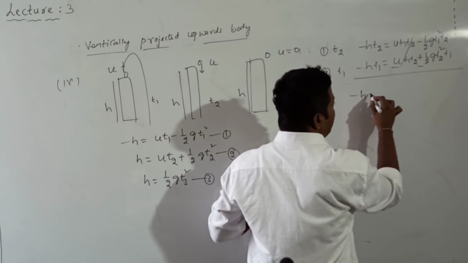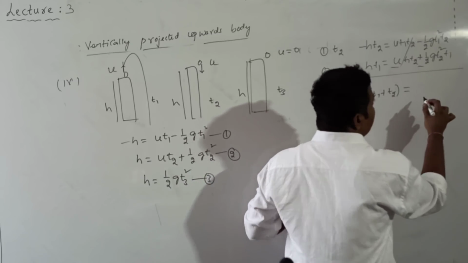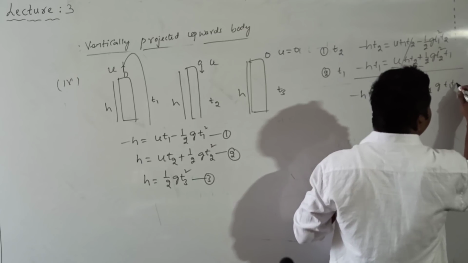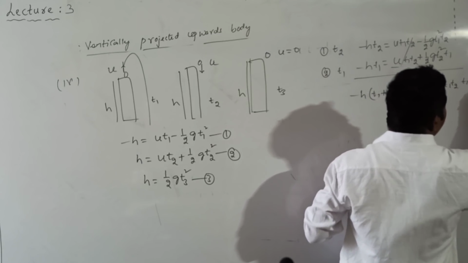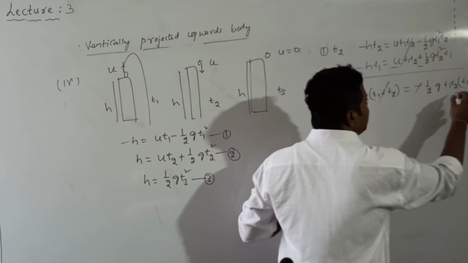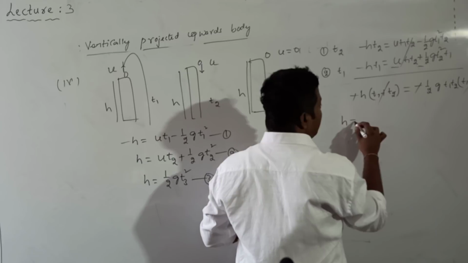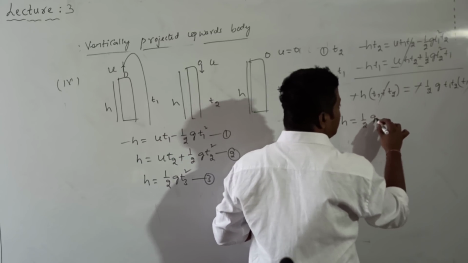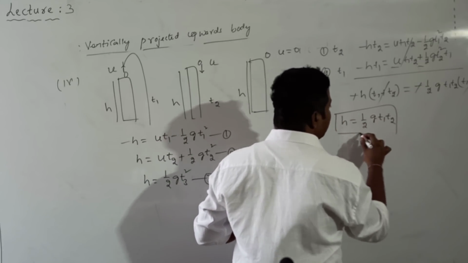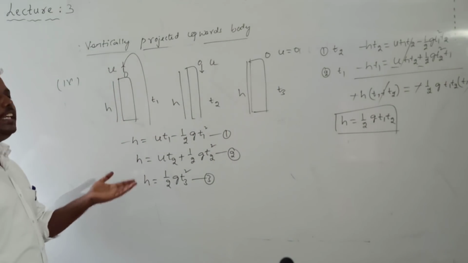So what we get is minus h into t1 plus t2 will be equal to minus half into g, and in both the terms I am taking t1 t2 common, then I will get t1 plus t2. Then minus, minus cancel, t1 plus t2 cancel, and I will get the value h is equal to 1 by 2 into g into t1 into t2. So this is the formula for the height of the tower. We can calculate the height of the tower whenever they give the t1 value and t2 value.